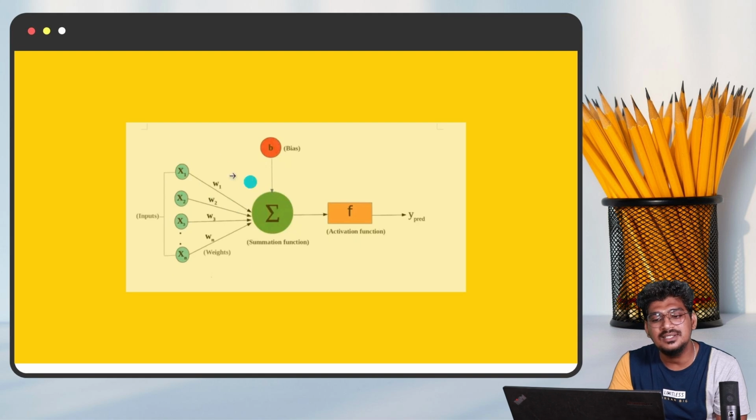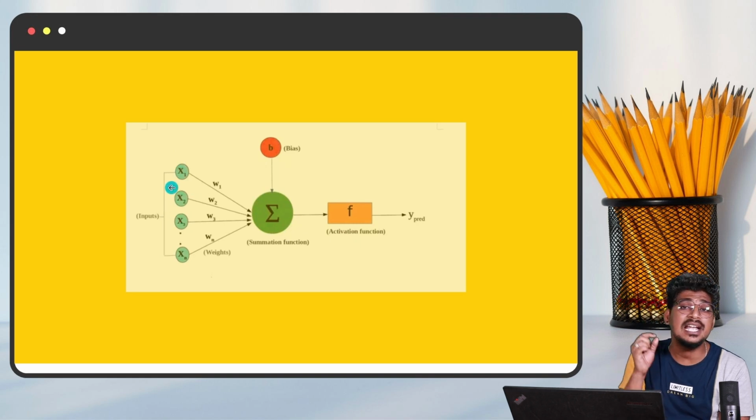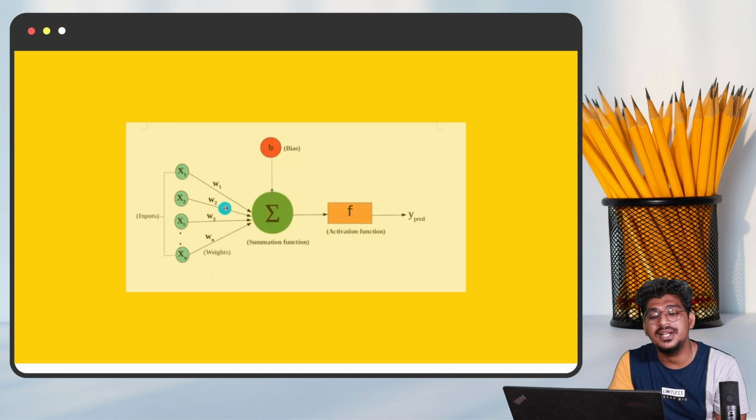This is nothing but the neurons. We are going to pass the information input to x1, x2. Each and every input has one unique value. That unique value is multiplied with the weight. We are going to calculate the summation function, which calculates the summation of the weight of each input, and compare with the bias.